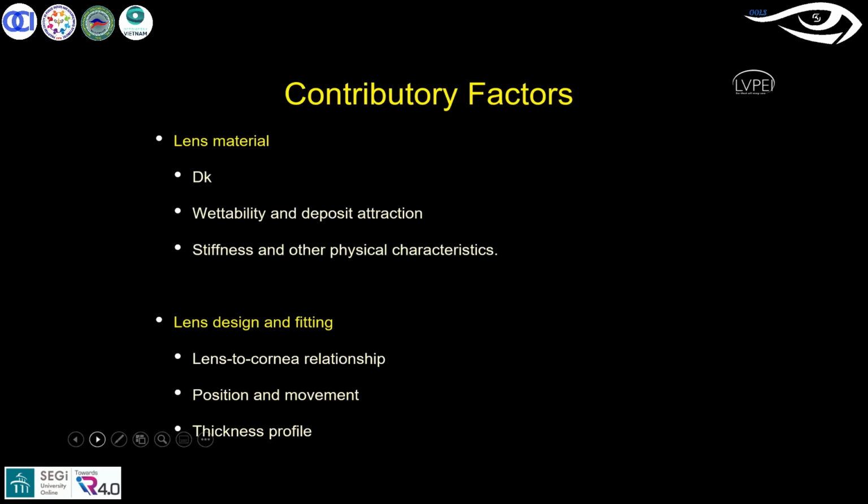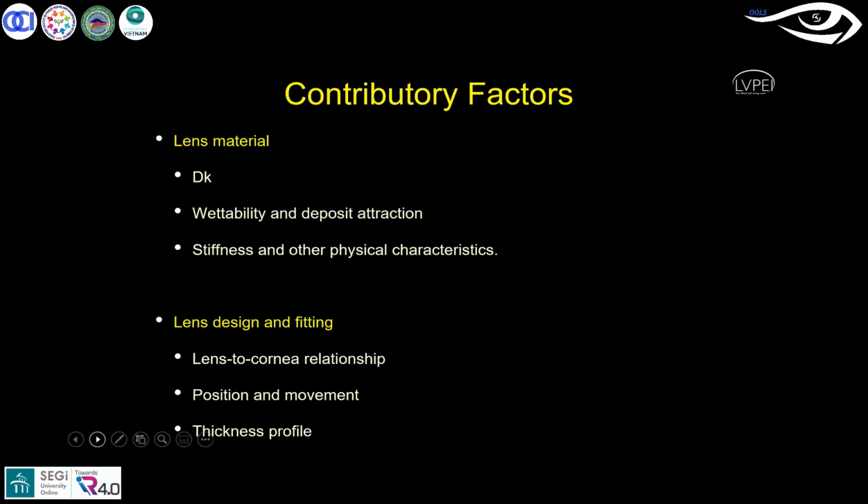Moving on to the contributing factors. What are the factors which influence this? One of the most important is the lens material. This is the important factor I was mentioning initially about hypoxia. If you have a high Dk material, even in slightly closed-eye conditions, and even in extended wear, it maintains good oxygen supply to the cornea and minimizes any hypoxia changes. So you should prescribe a high Dk material.